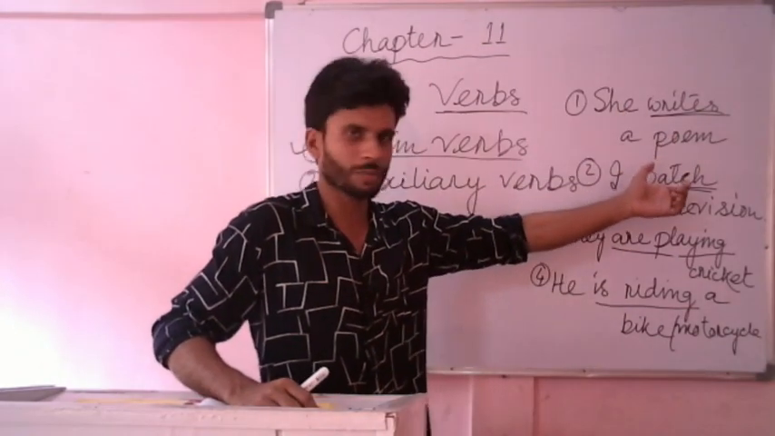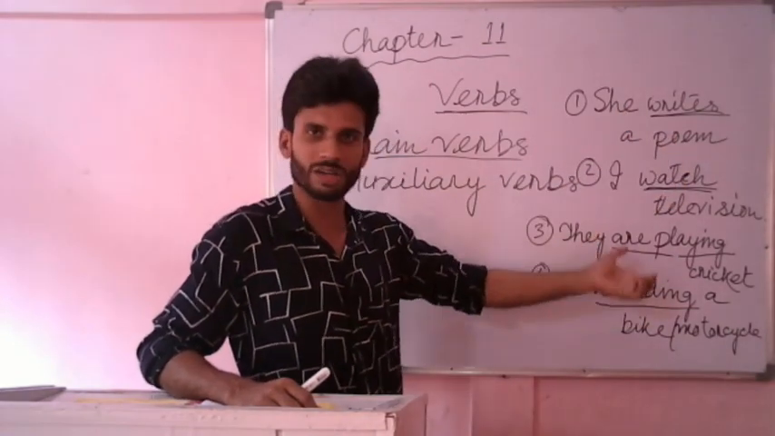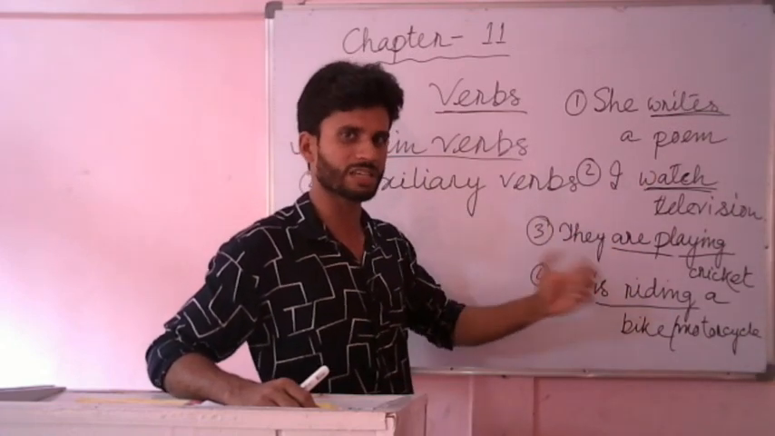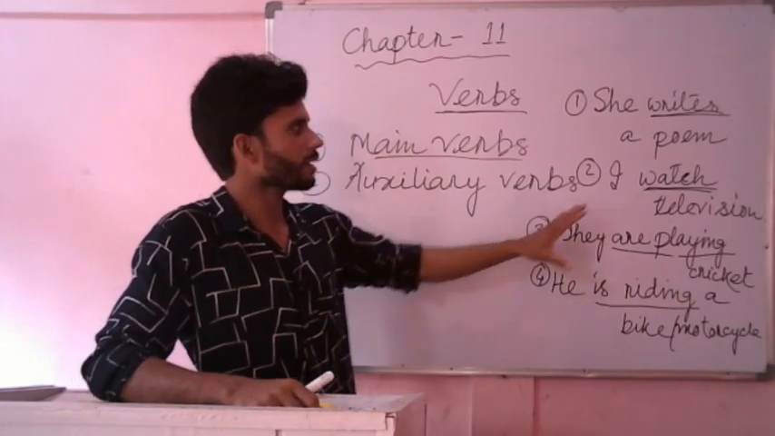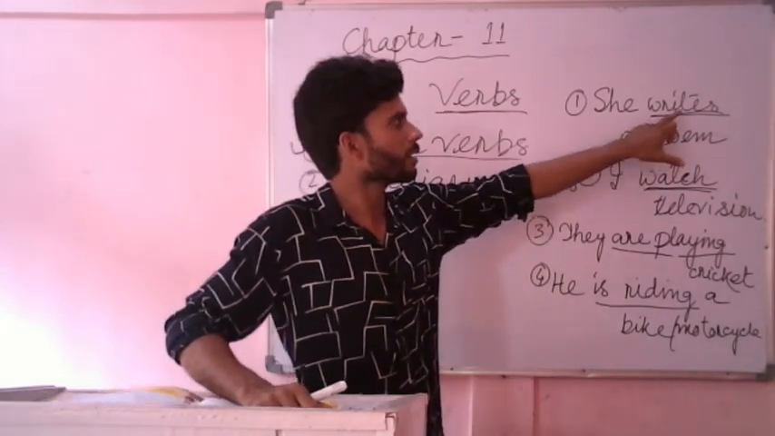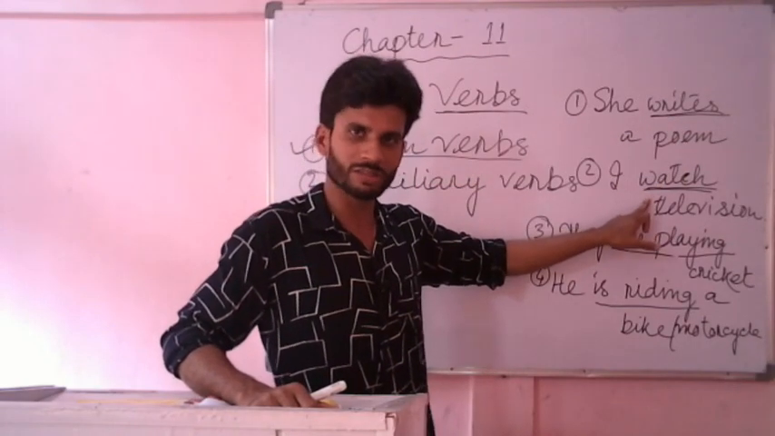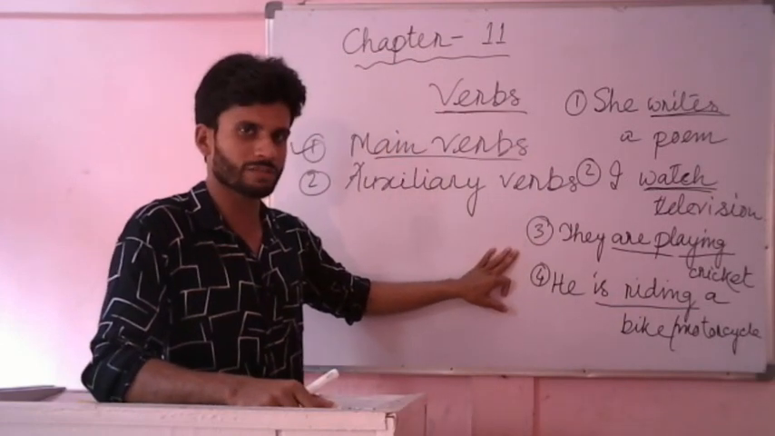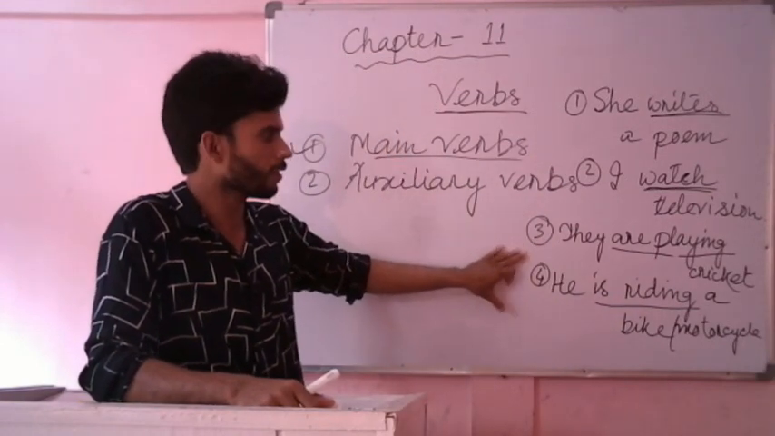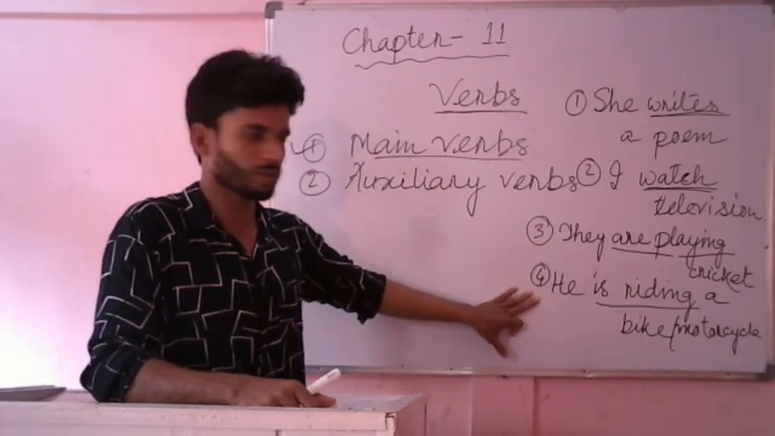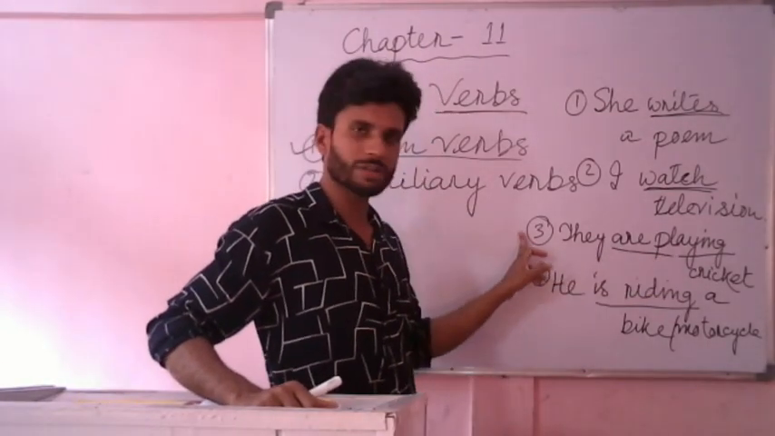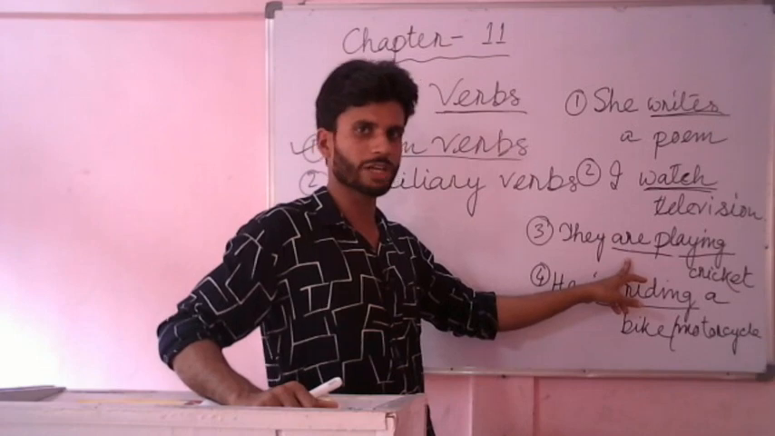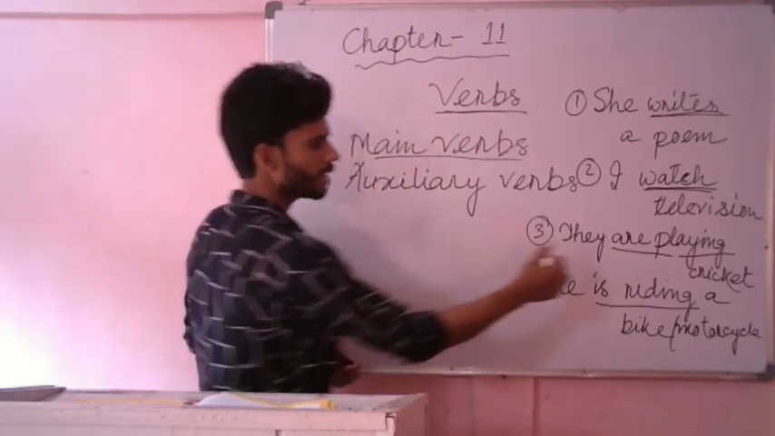But the main verbs, which indicate to do something, alone stand and give us a sense, give us a meaning. So what I want to say is that in the first two cases, these words write and watch are main verbs. They are indicating to do something here. But in the next two cases, in sentence number 3 and sentence number 4, playing is a verb, it is the main verb, it is indicating to do something. But this are is also a kind of verb, but it is helping the main verb.